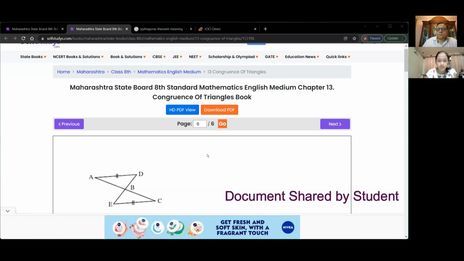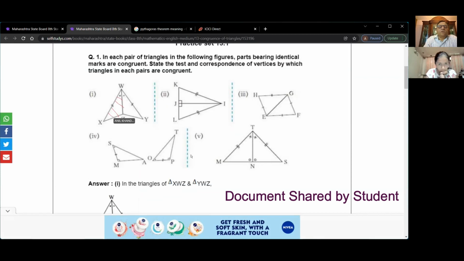So we are saying that these two triangles, which are shaded like this, and the other one, which is shaded like this, they are congruent, correct? What is the condition of congruency in this particular case? Why are they congruent? We have a common side here, correct? One other side is given as congruent and the angle is congruent. So it is side, angle, side, correct?